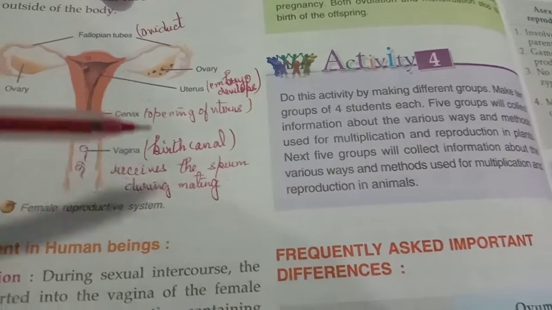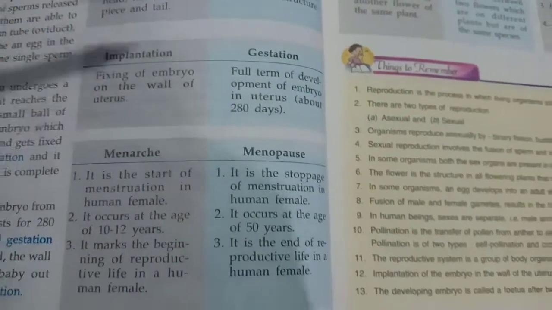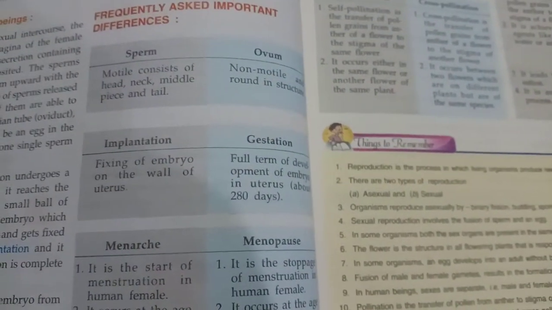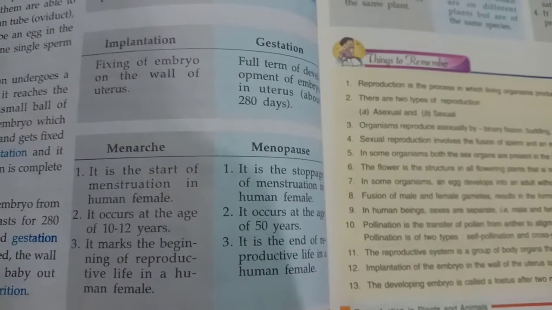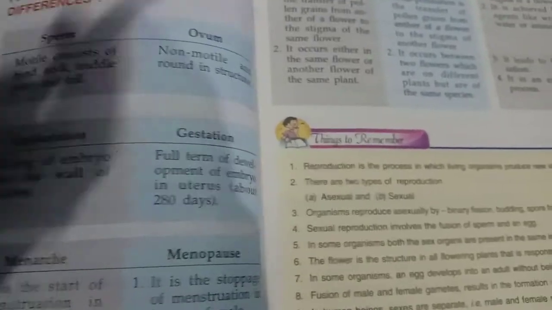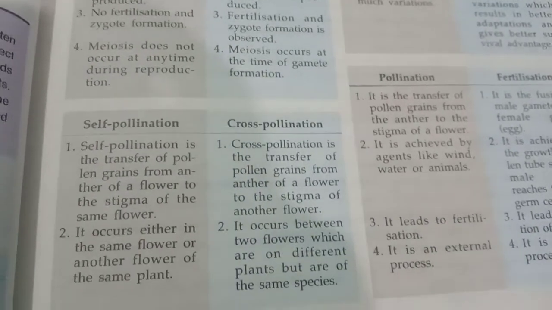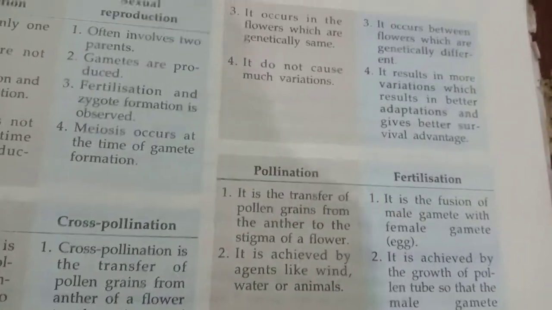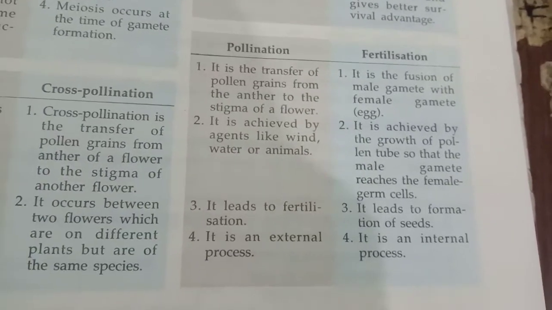So here are some topics given. These are important. You have to study the differences. They can come in objective questions. Got it? And you have your MCQ questions also coming up. So children, it may come from inside the book also, and go through the objectives when we have the online class next week. At that time we shall again be discussing it. Now only one topic is left, that is the male reproductive system.